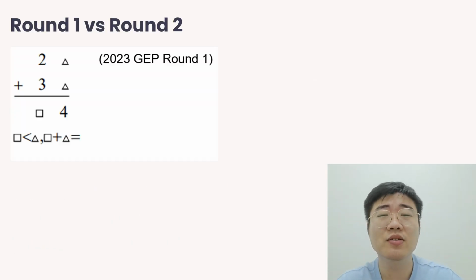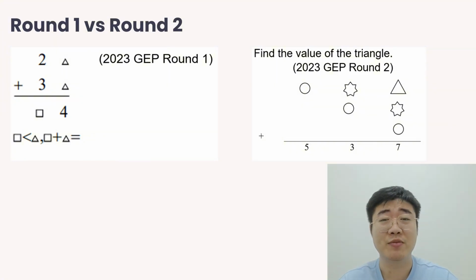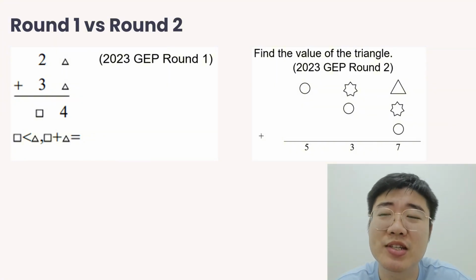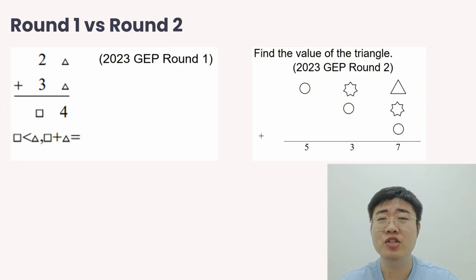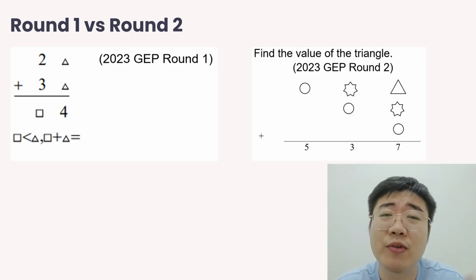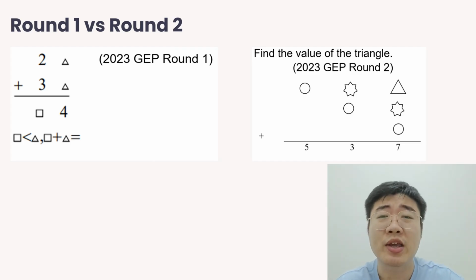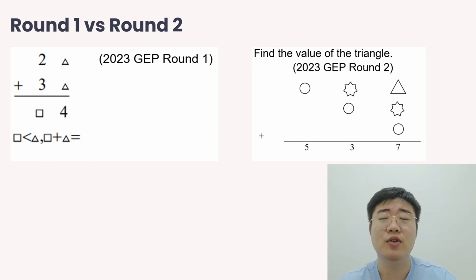So let's see another 2 examples here. Now, the one on the left and the one on the right, both of them are number puzzle questions. The one on the left is more straightforward. For the one stated, we can already see the value of the triangle. Then we just need to check for the rectangle as well.